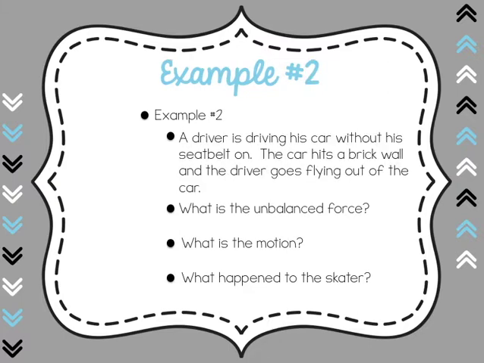Let's look at another example. A driver is driving his car without his seatbelt on. The car hits a brick wall. The driver goes flying out of the car. What's the unbalanced force? Well, the unbalanced force is the brick wall the car hit. What is the motion? Well, the motion will be the car moving forward. What happened to... it says to the skater. It was meant to be to the driver, my typo. What happened to the driver? Well, the driver goes flying outside of the car and onto the brick wall or onto the pavement of the road. Yikes, wouldn't want to be him either. So that's just a couple examples of how Newton's first law of motion makes sense and is put into place.